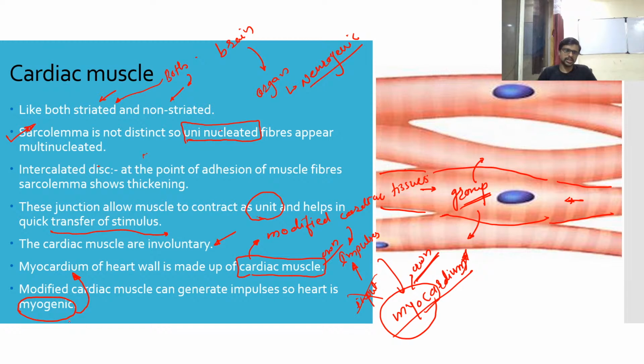Okay, but here you can see a myogenic. Why myogenic? Because it can generate its own signal for function. So that's why we call it myogenic in nature. Okay, so your human heart is myogenic in nature, and other organs inside of our body are neurogenic in nature. Okay, so the other organs inside our body will not generate their own signals.